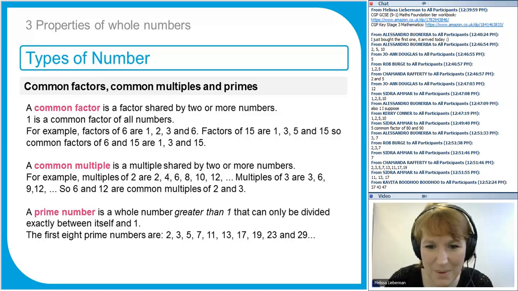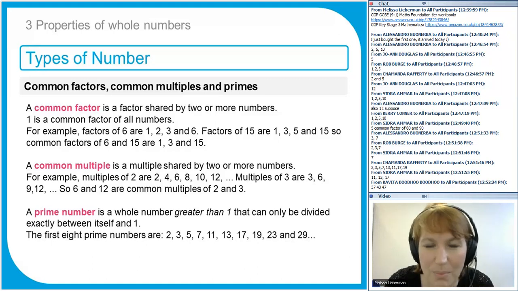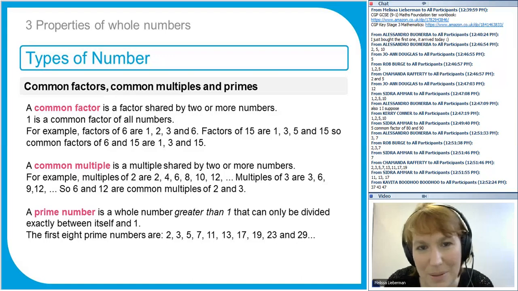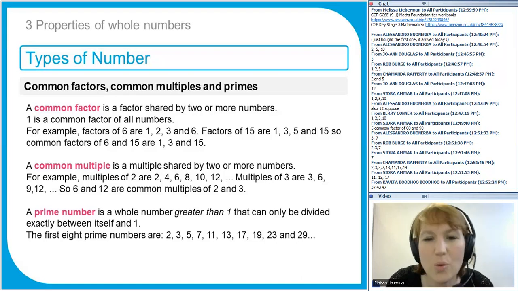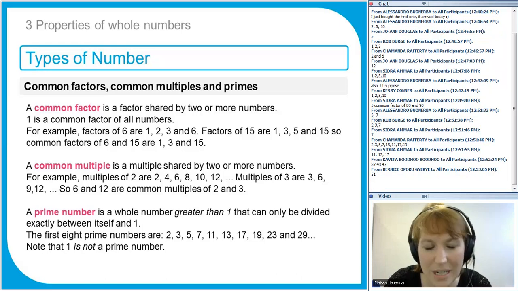There we go. Here's the first 8 prime numbers. Try to learn them, recognise them. I think it's probably as important to recognise which numbers are not prime numbers from this list. So for example, 9 is not a prime number because that's 3 times 3. 15 isn't a prime number because that's 3 times 5. I mentioned that. 21 isn't because that's 3 times 7. So mostly they're odd numbers, but not always, because they can be divided by other things. Okay, and very important, one is not a prime number.